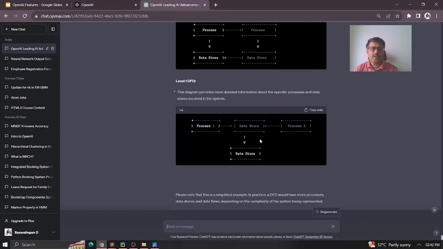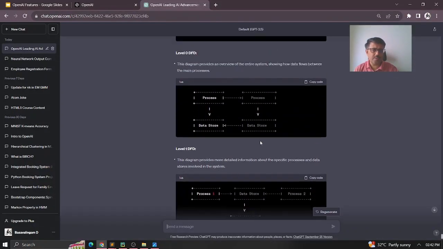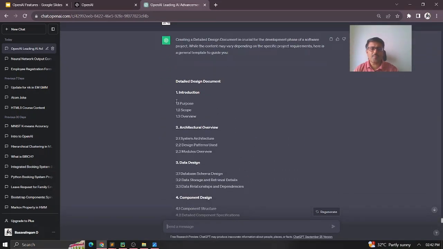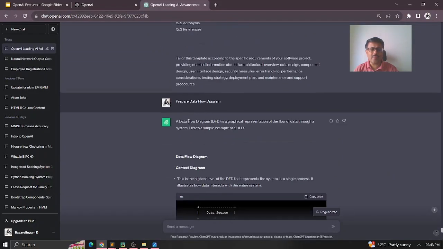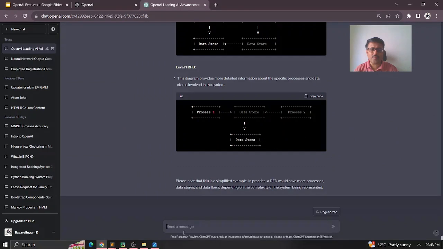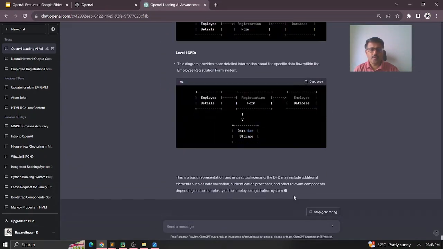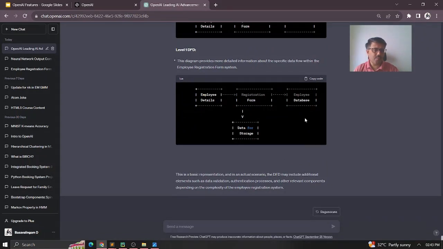Right. So the data flow diagram, you can just see here how it can prepare it for you. Likewise, it can create it for you. And if you are very specific about preparing a data flow diagram for the employee registration form, I just make it much clearer here. Right, this is how it will be creating it here. So you'll be able to see how it goes.